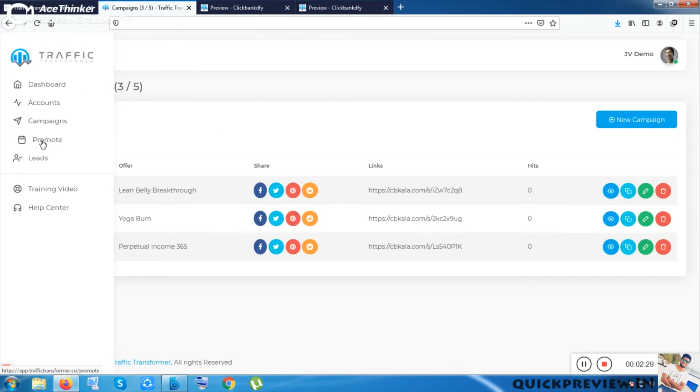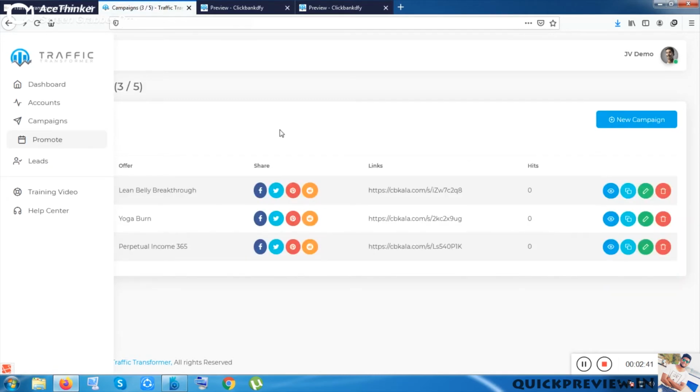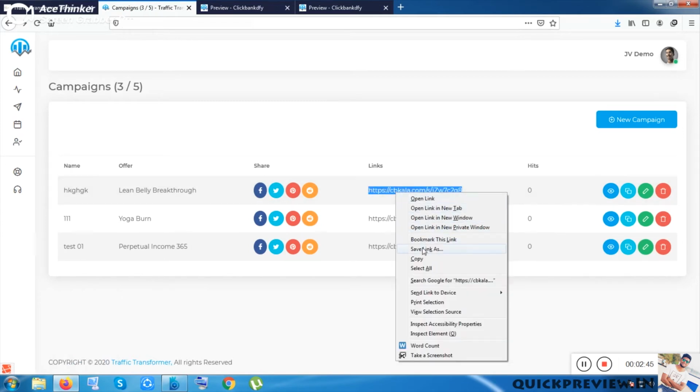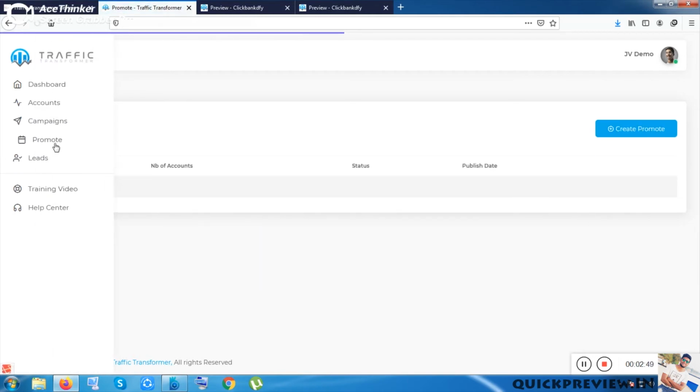You can just run the campaign, and the next option is promote. You can promote the product from your campaigns, or you can put in the URL and then promote it. So this is the URL, and you can just copy it and paste it inside the promote option.